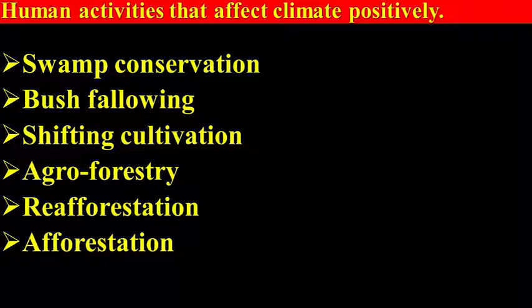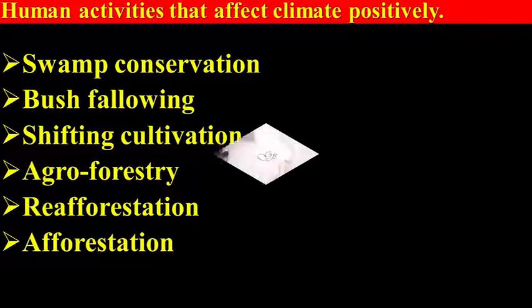Those human activities enable the Earth to have vegetation. Of course, this is the vegetation that makes use of the carbon dioxide that has accumulated in the atmosphere.